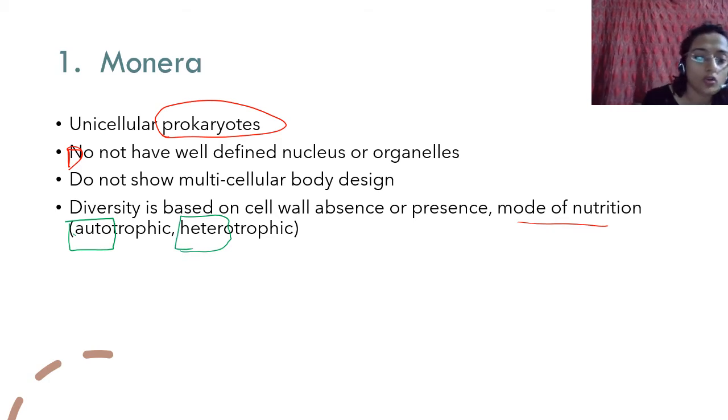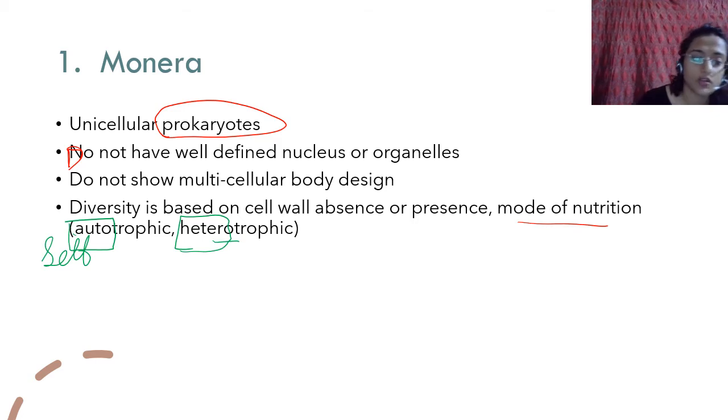Autotrophic means able to produce its own food. Auto, self, able to produce own food. Heterotrophic, have to get food from outside. Plants are autotrophic, animals are heterotrophic, right? That is mode of nutrition, the basic difference: autotrophic and heterotrophic.